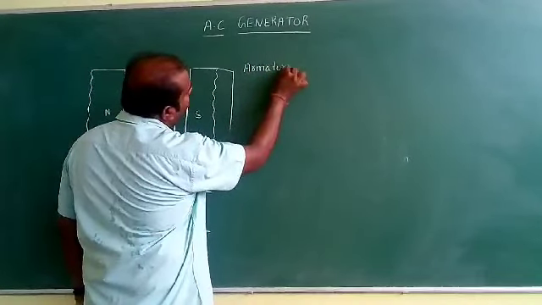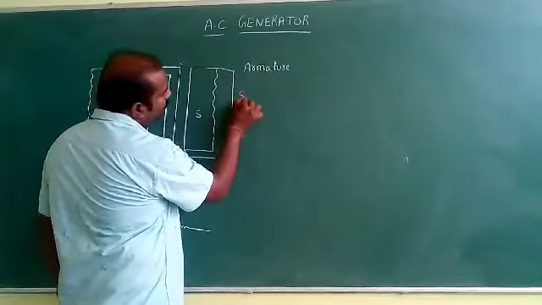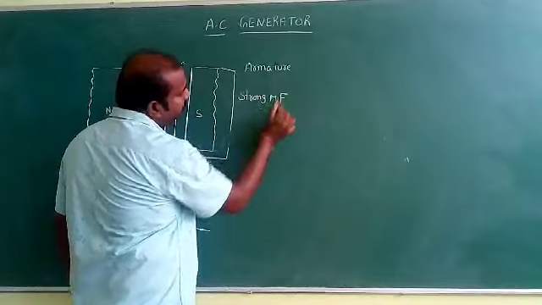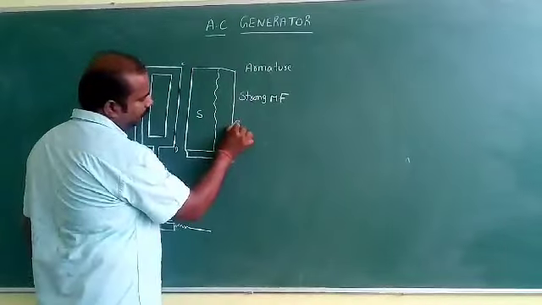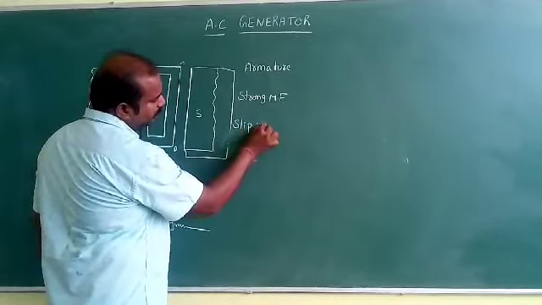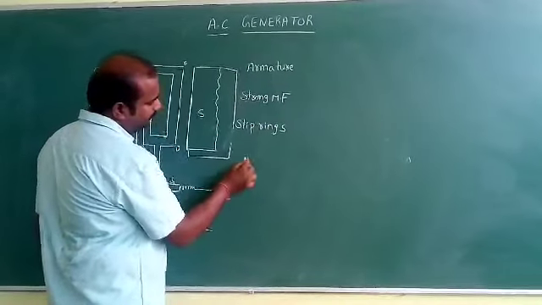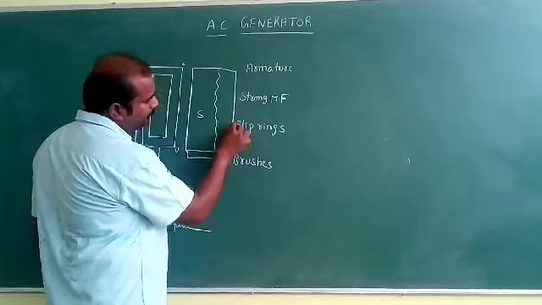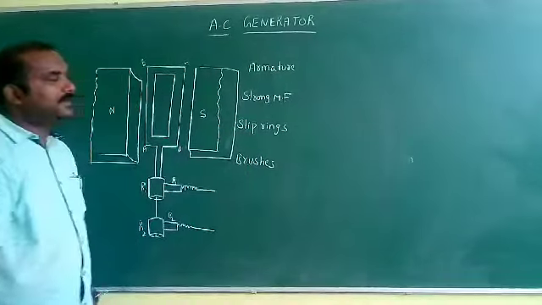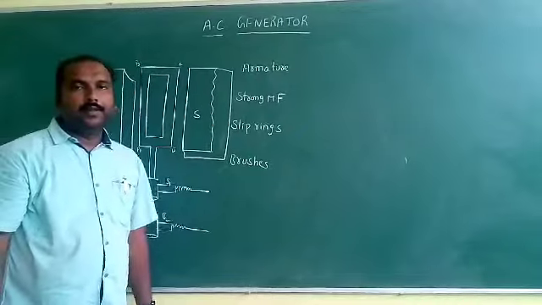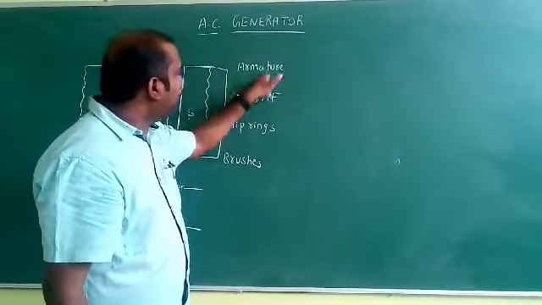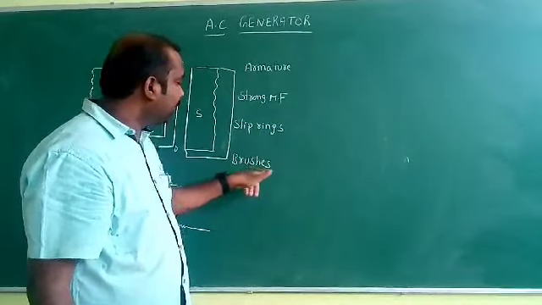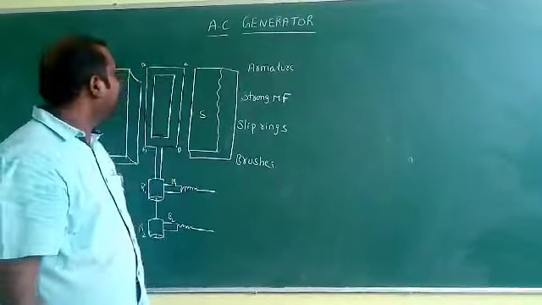Armature, strong magnetic field, slip rings and brushes. These are the main parts of this AC generator: armature, strong magnetic field, slip rings, carbon brushes.